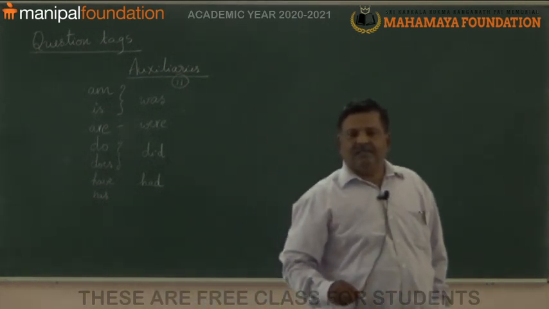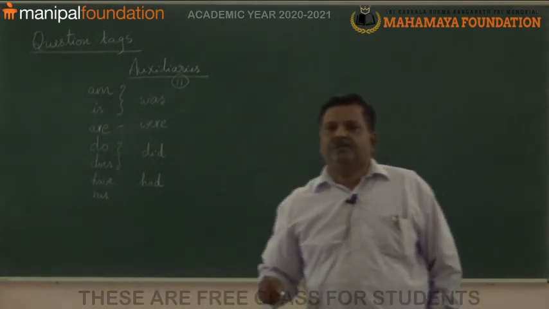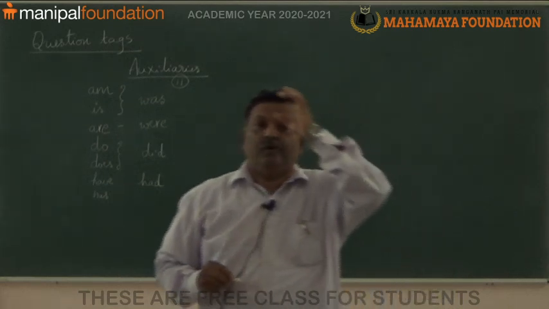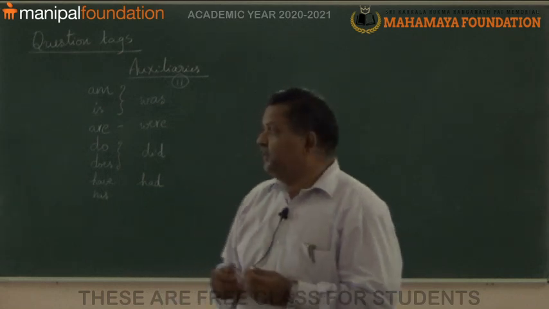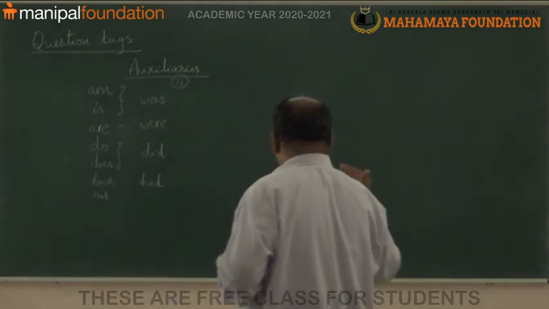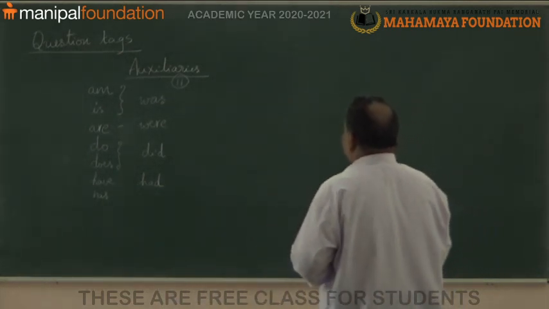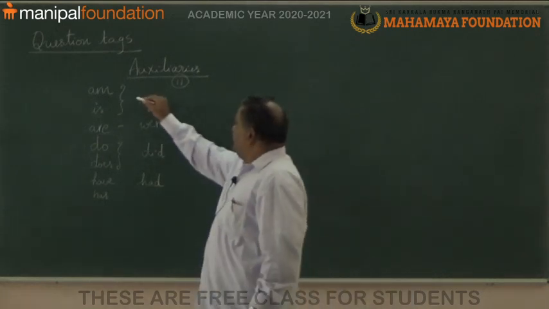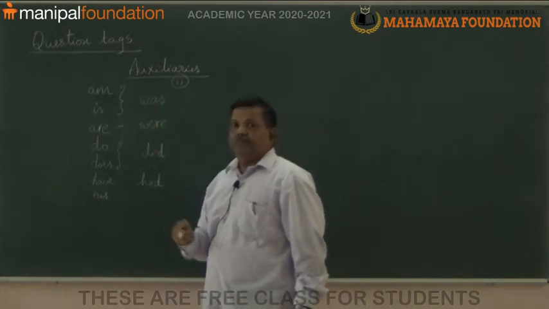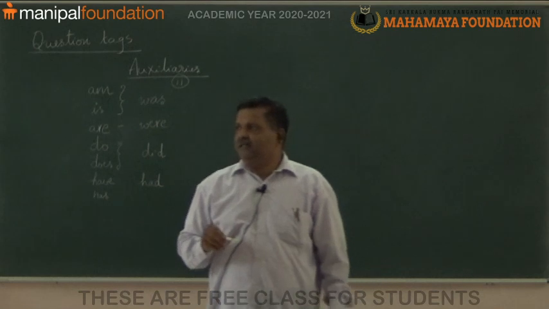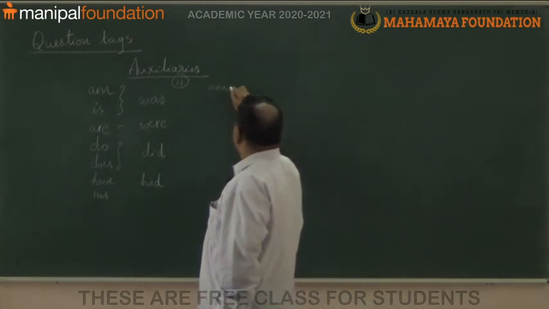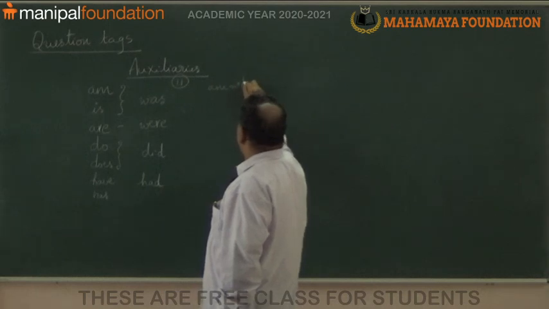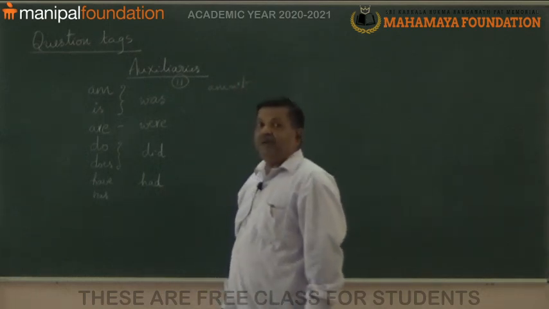Now, let us briefly think about the short form, that is the negative form. You see, am: the negative is am not, and the short form is amn't.